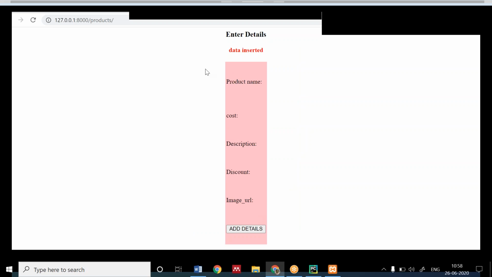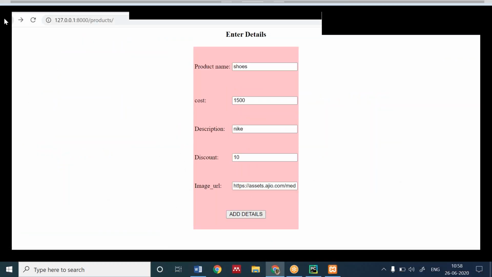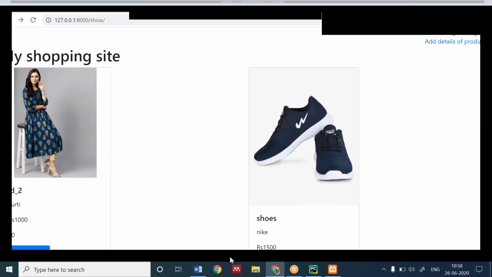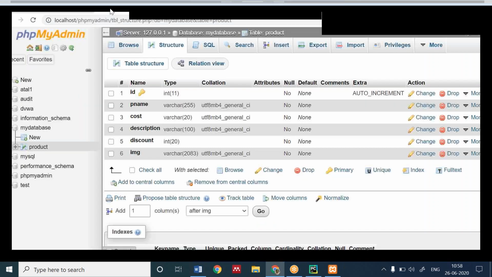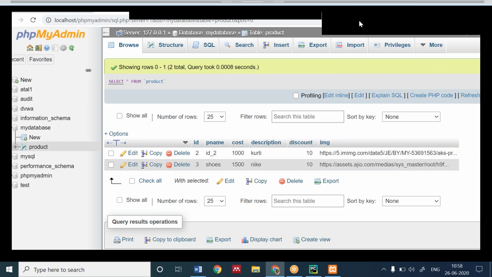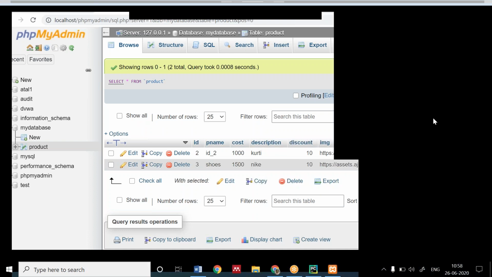Okay. If I add the details, you can see the data inserted. The fields have been cleared because it has been saved. Okay, the data is inserted. That's what we are going to perform here. If I refresh this page, you can see if I go to the show.html and refresh, one more item has been added, and it's only coming from the database. In my database, only one field was there. Now there's a second, shoes, that we have just inserted. It has automatically come into the database. This we are going to perform with a set of codes.